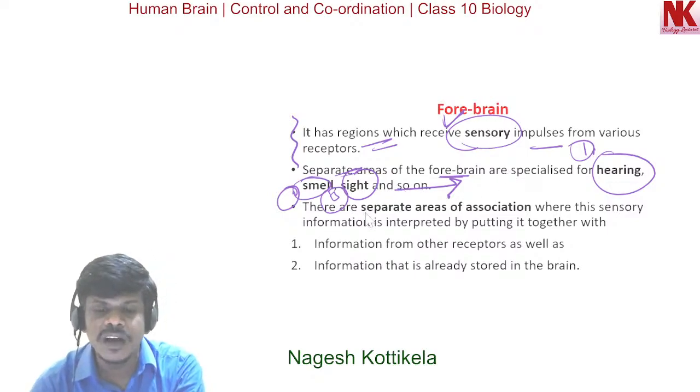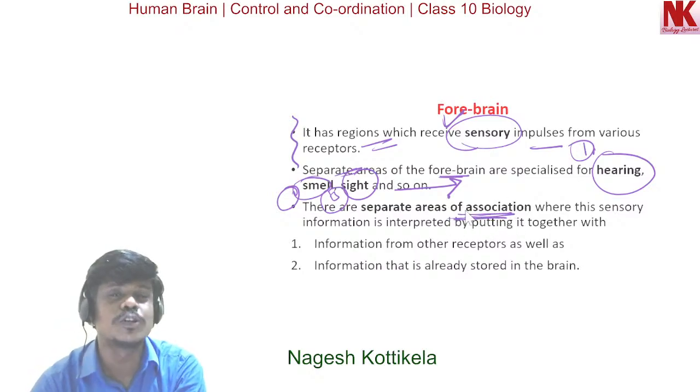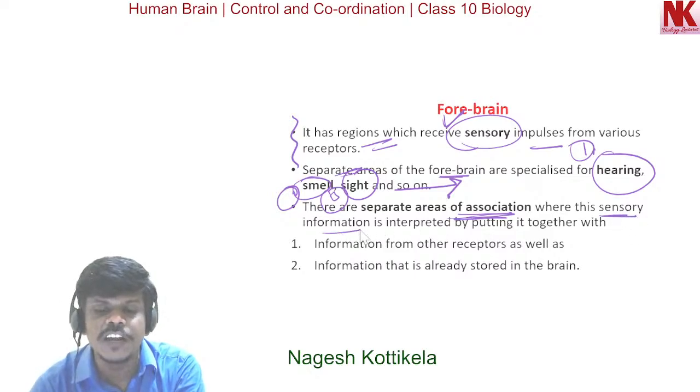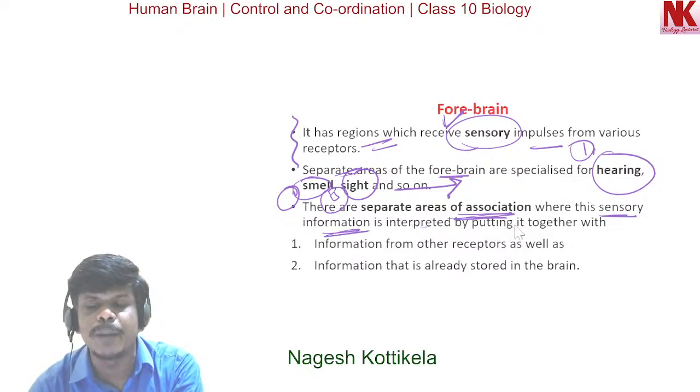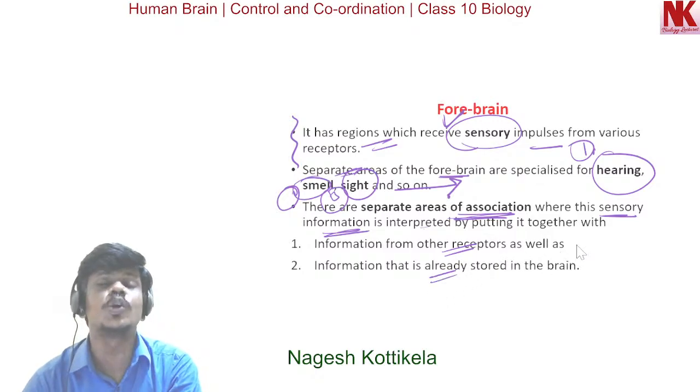Okay, now here there are separate areas of association also found in the forebrain. Important again. There are separate areas of association where the sensory information is interpreted by putting it together with the information from the other receptors as well, and information that is already stored in the brain.